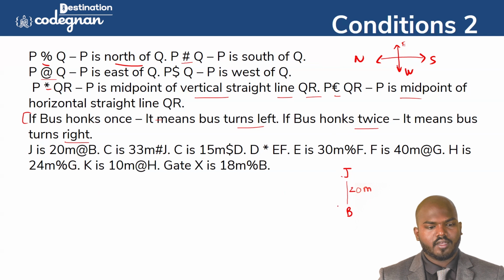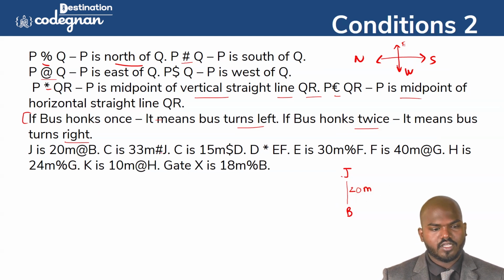Okay, I'm done. Next one, C is 33 meters as J. We have the J, right? So C is 33 meters as J. So as means what? C is south. C is south. That is 50 meters.